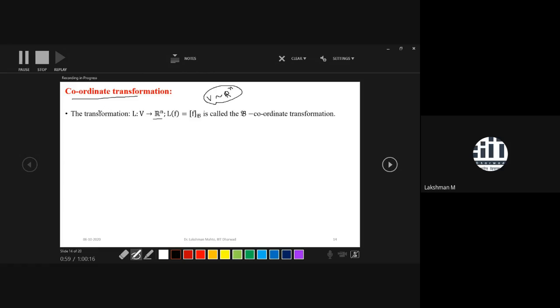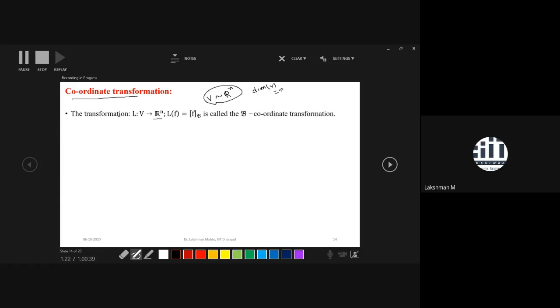So how do we define it? The coordinate transformation L is defined from a vector space of dimension n. Remember that the dimension of the vector space is n here. That means the basis contains n linearly independent elements of V. So the dimension of V is equal to n.